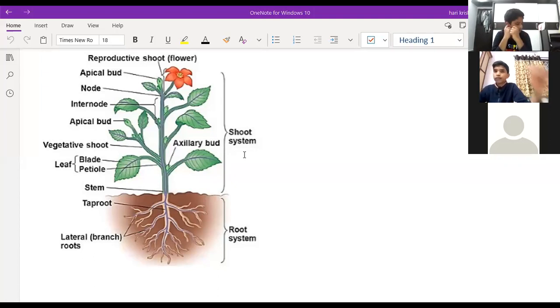Yes, sir. Okay. Now tell me what is the type of root system in this plant which is shown in the diagram? Is it fibrous root or the tap root system? It is a taproot, sir. Tap root system, good. Then what is the type of venation there in the leaves? What type of venation is it?